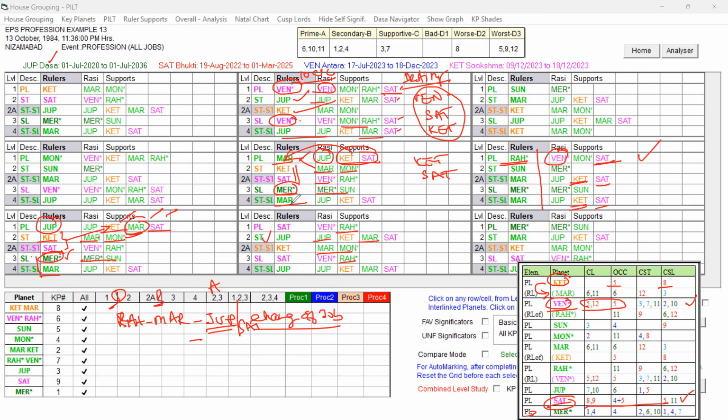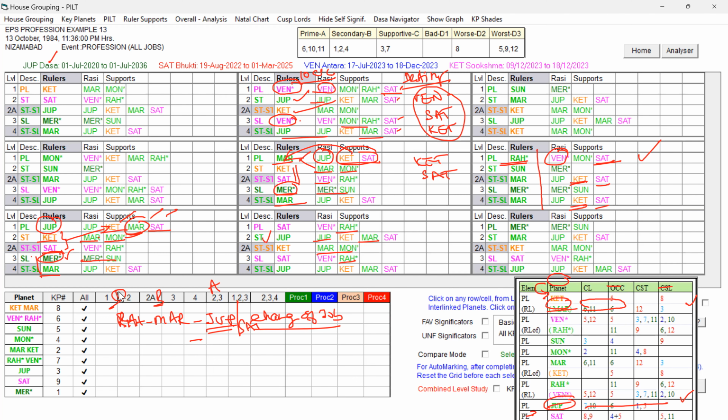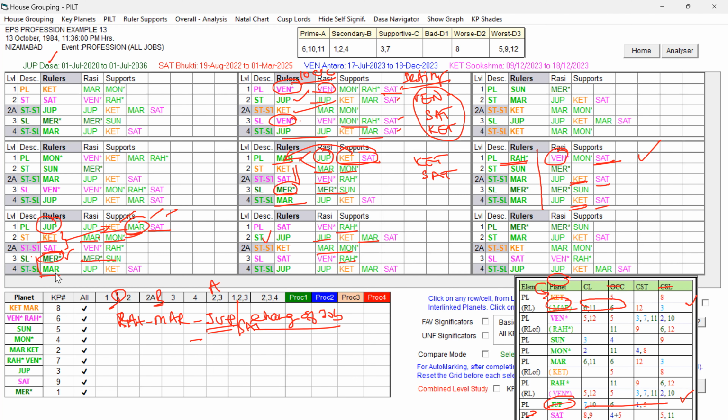Because the planet which is capable of giving the change of job should have a connection to the Bhukti lord, and should also be a weak significator at the planet level and star level. That source and effect should have the combination. Then comes the sublord. That way, know that after Jupiter, Saturn is fine, and Mercury. Let me clear all these things.